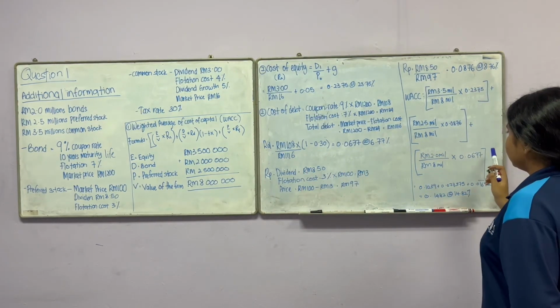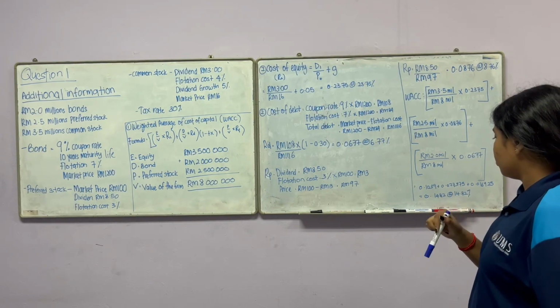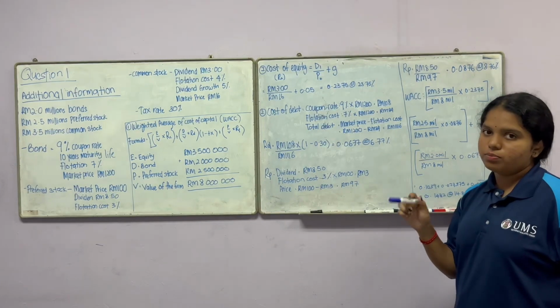After we add everything, the final answer will be 0.1482. We convert to 14.82%.